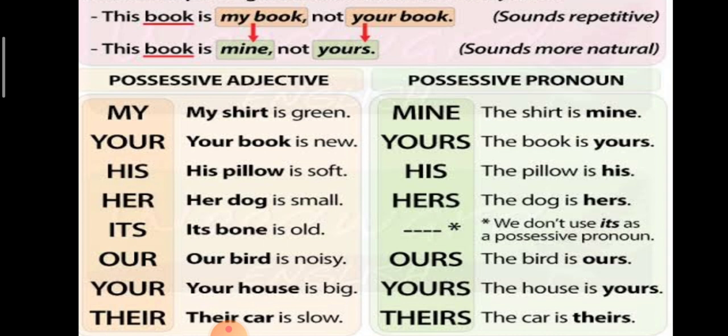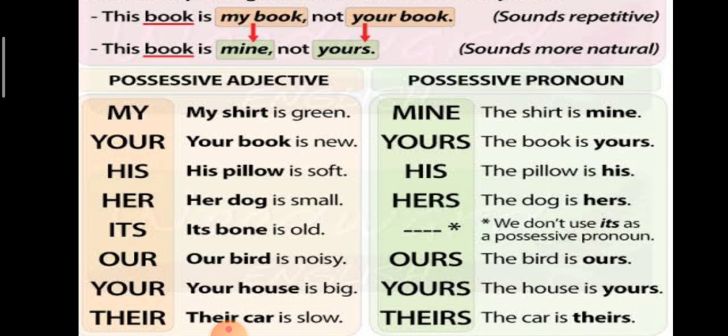There is a difference between possessive adjective and possessive pronoun. My, mine, your, yours, his, her, hers. Possessive adjectives don't get used with possessive pronouns. Our, ours, your, yours, their, theirs.